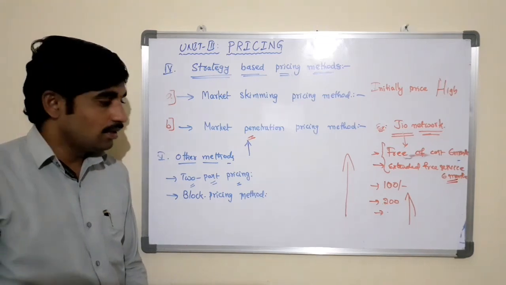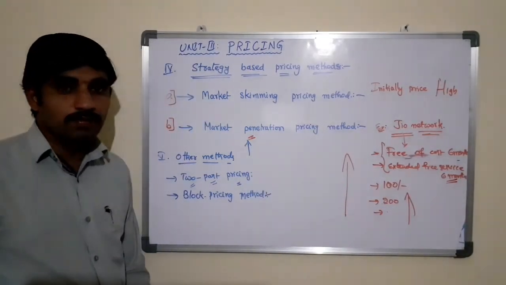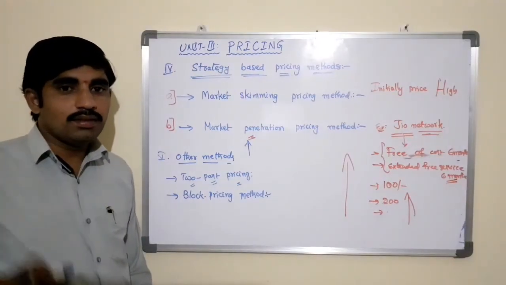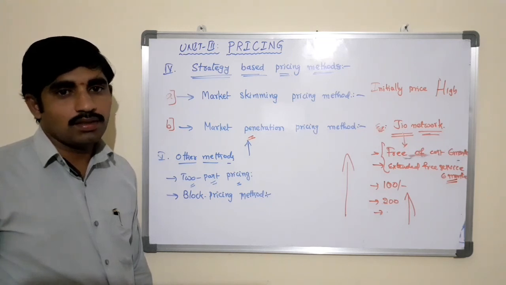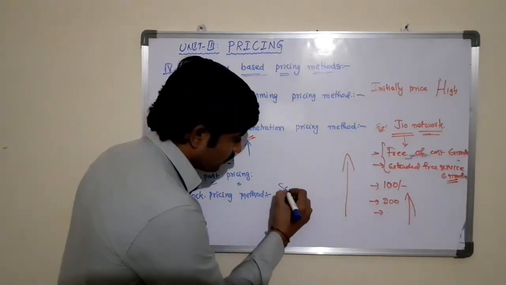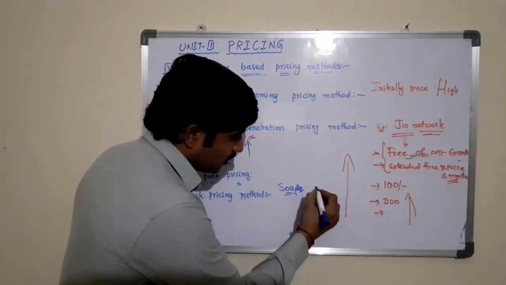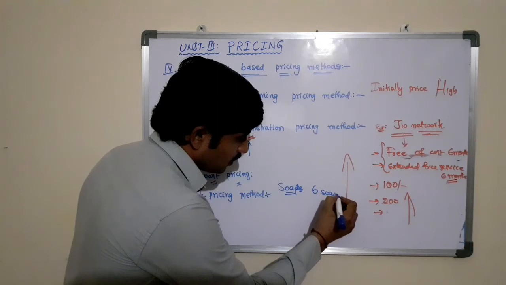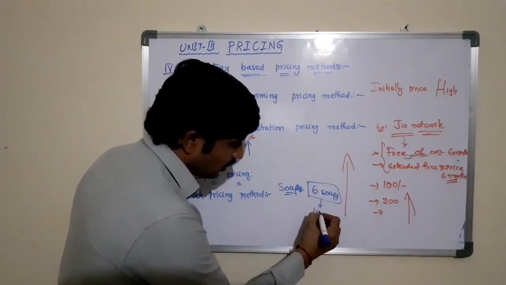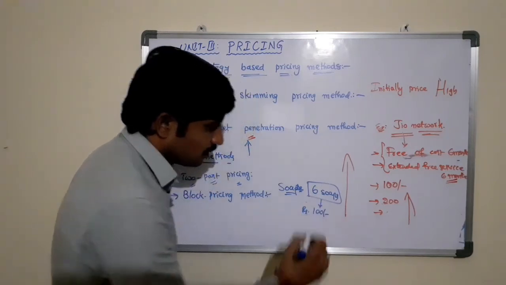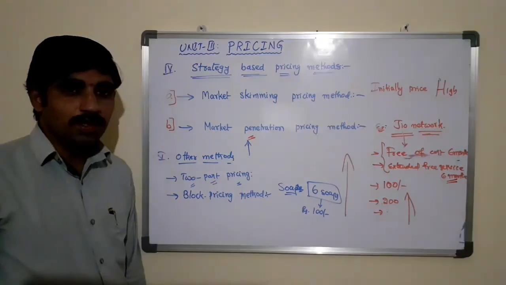For example, nowadays it is very famous to pack 2 to 3 products as one pack in order to sell in the market. For example, soaps. Here they are packing 6 soaps and selling the 6 soaps at a single price of 100 rupees.